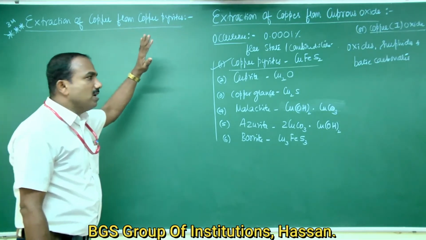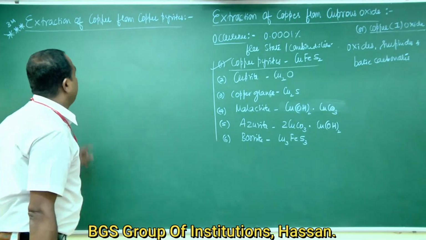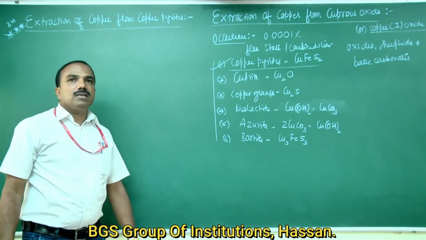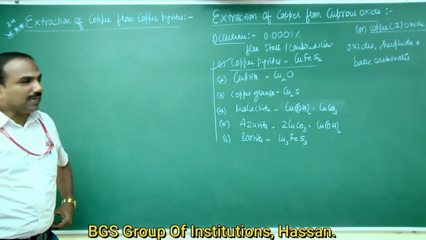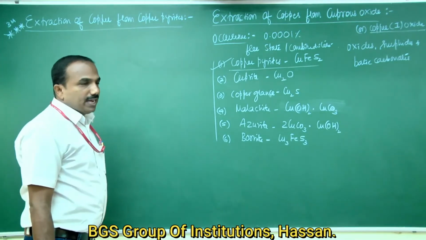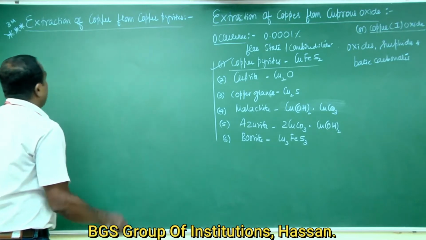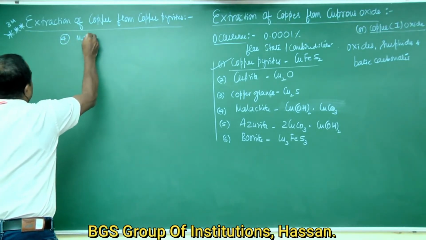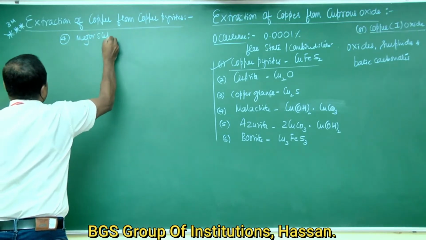The extraction of copper from copper pyrites ore involves the following 4 major steps.